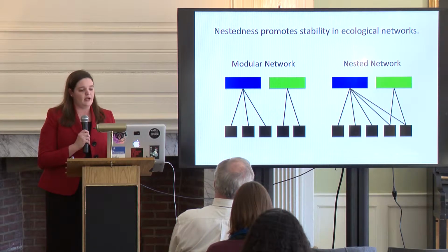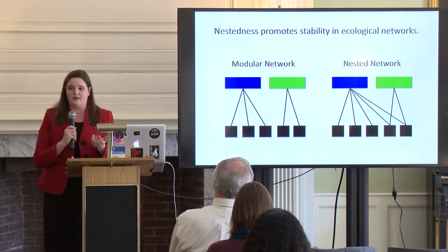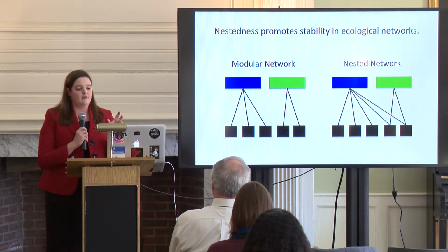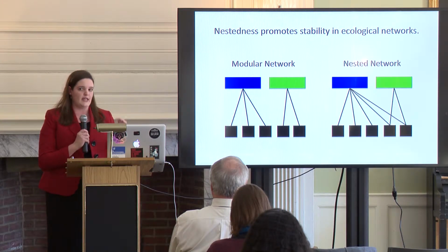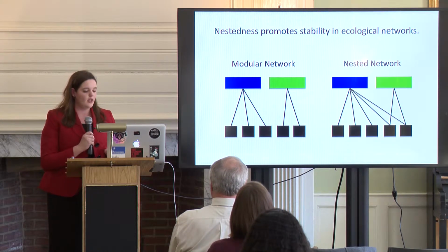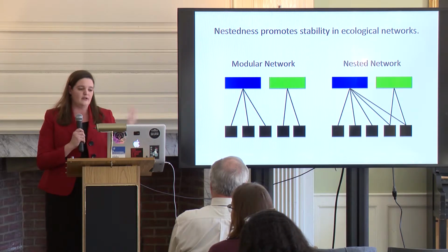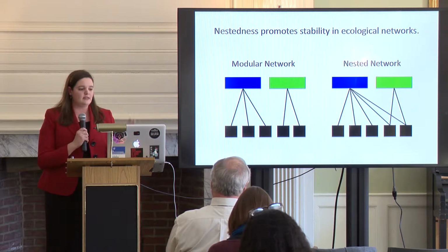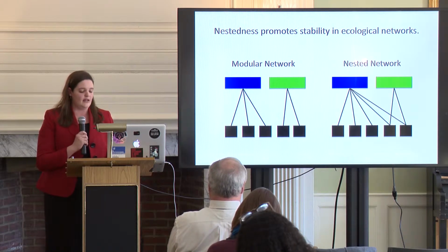Whereas in a nested network, you can see here that the green herbivore and the blue herbivore have overlapping diets. And another really important thing to notice here is that the green herbivore eats a smaller number of plants that are actually just a subset of the broader diet of this blue herbivore, creating this nested hierarchical structure. And so it's actually really important to know whether a dietary network is more modular or more nested and where it falls on that spectrum, because this degree of structure has implications for the stability of that network.